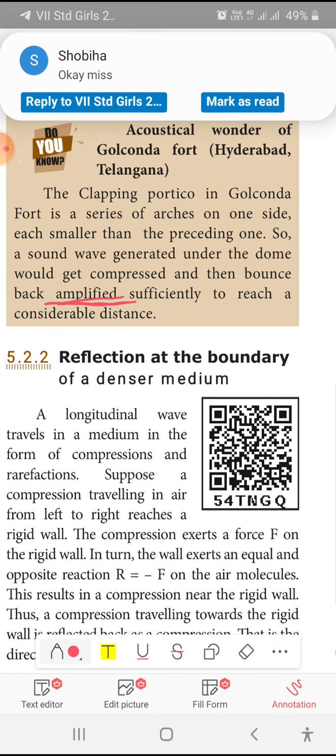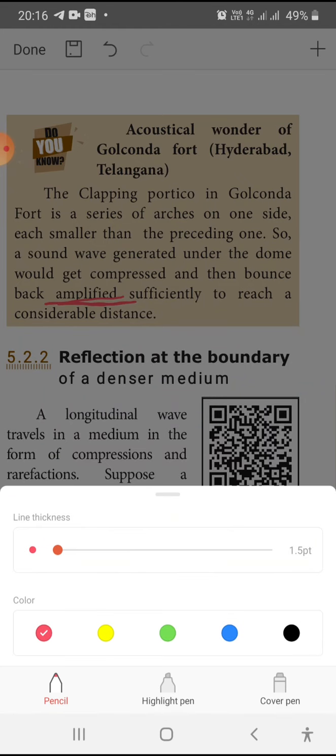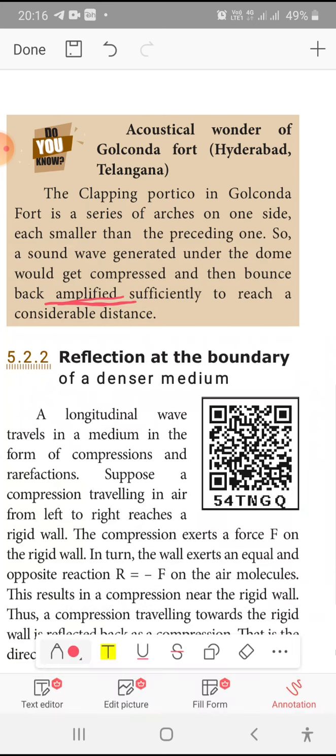What do you mean by amplified? Amplifier, for what are we using an amplifier? We are using an amplifier to increase the volume. In the same way, it is happening in the Golconda.